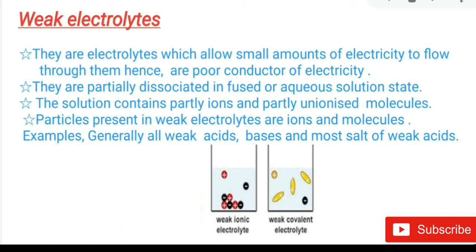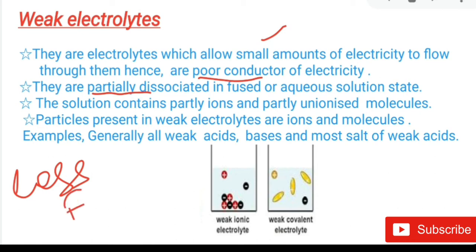Weak electrolytes are the electrolytes which allow small amounts of electricity to flow through them. Hence, these are known as poor conductors. Why are these poor conductors? Because they allow a small amount of electricity to flow through them. They are partially dissociated in fused or aqueous solution state. So less number of free ions are formed, and if fewer free ions are formed, less amount of current can flow. Particles present in weak electrolytes are ions and molecules.